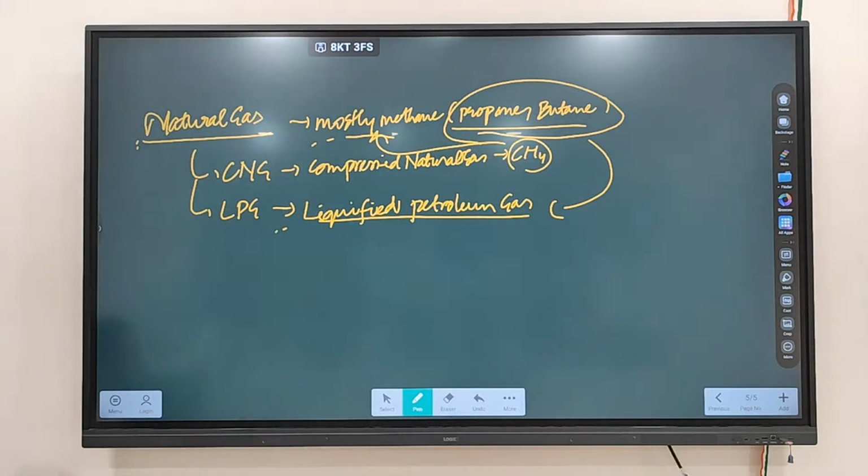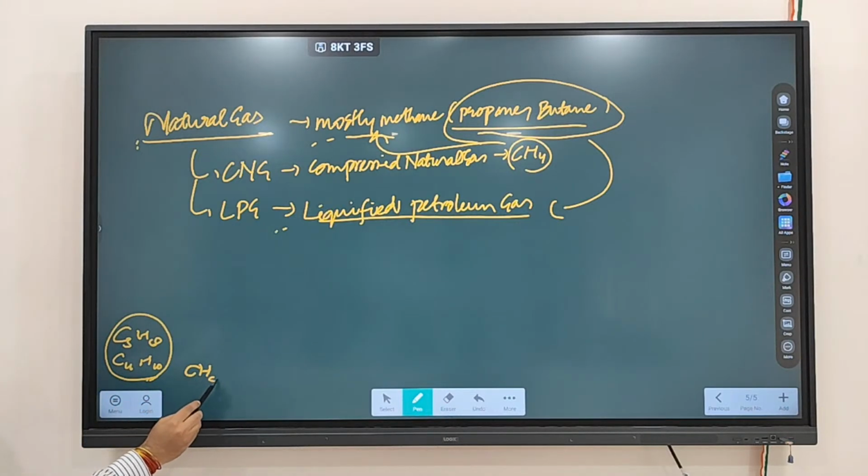It consumes. Basically, propane is what? Propane is C3H8. Butane is what? C4H10. Okay. So this is the propane and butane formula. What is the methane formula? CH4. Okay.